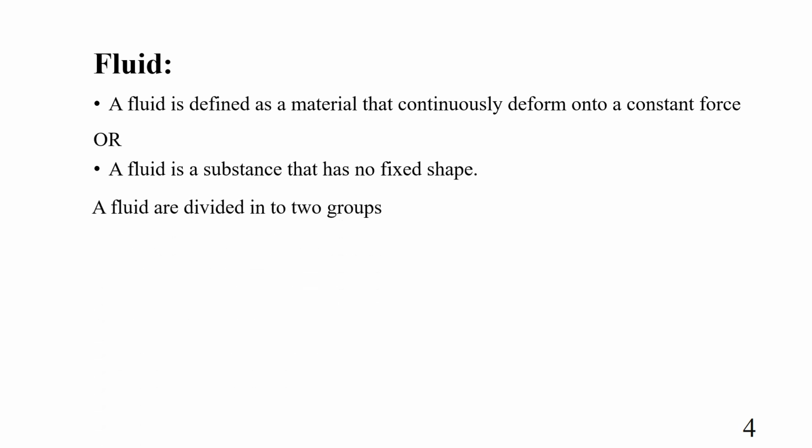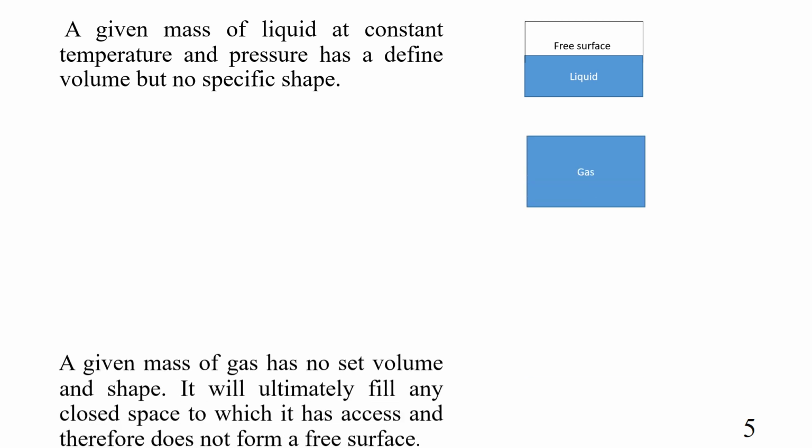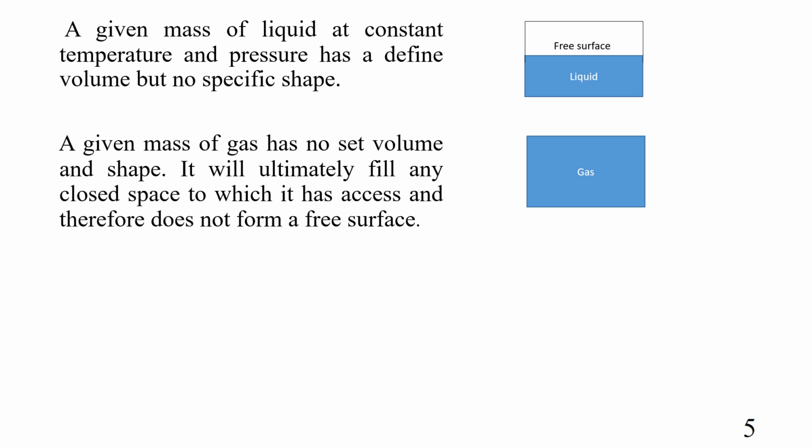Fluids are divided into two main groups. First one is liquids. They have a definite volume but take the shape of their container. Second one is gases. They have neither a fixed shape nor a fixed volume and expand to fill any space. A given mass of liquid at constant temperature and pressure has a defined volume but no specific shape. A given mass of gas has no set volume and shape. It will ultimately fill any closed space to which it has access and therefore does not form a free surface.